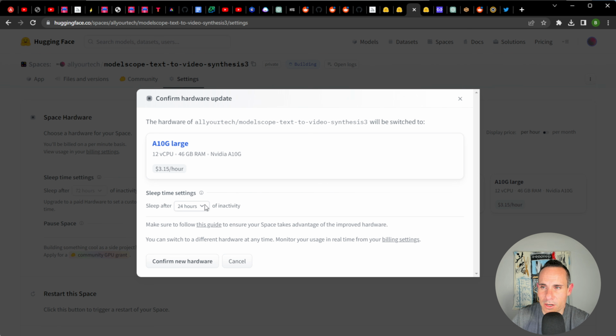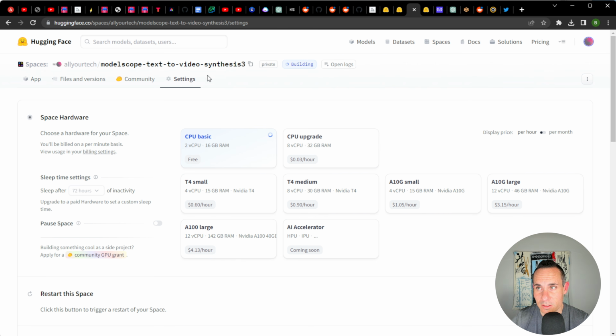The other thing you can do here is set it to sleep after 5 minutes. What that's going to do is if there's any inactivity for a 5-minute period, it's just going to shut the instance down. So you're not being charged that entire time. So once you've added a credit card, you've got some funds in there, you've changed this to sleep after 5 minutes, just click confirm new hardware, and that's going to start the build process. Now it's going to take a few minutes to get going.